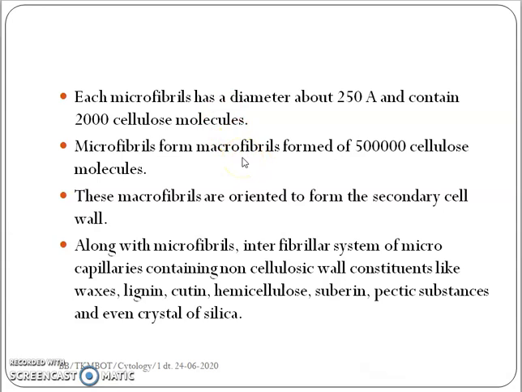These microfibrils form macrofibrils by uniting together, and each macrofibril contains around 5 lakh cellulose molecules. And this is like a coil or a thread, and these microfibrils are oriented in different patterns to form the secondary cell wall. Along with these cellulose fibers, non-cellulosic material like cutin, hemicellulose, suberin, pectic substance and silica are all impregnated onto the material.